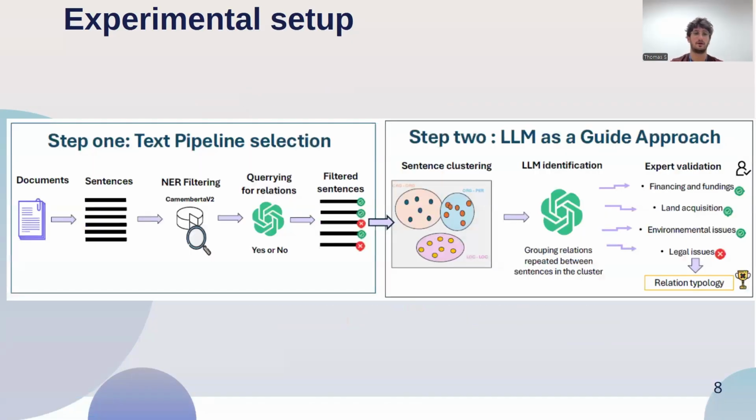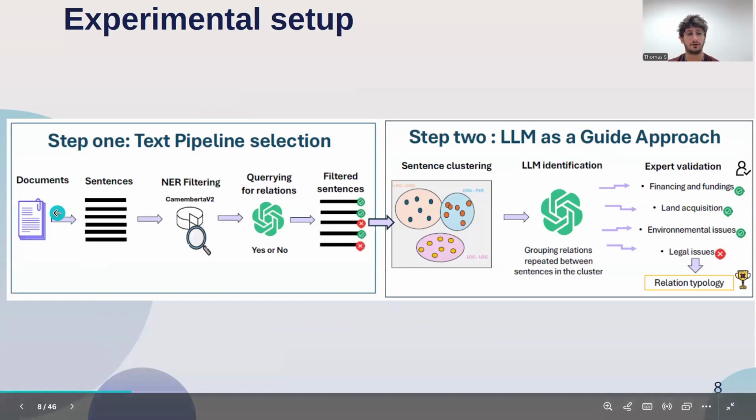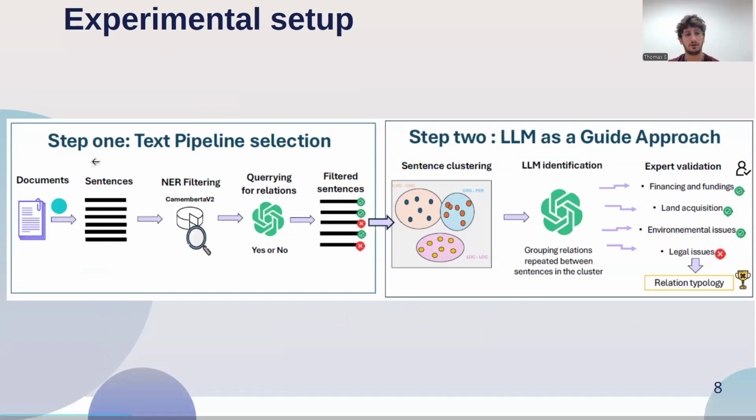So what is our pipeline? We start with entire documents, which could be several pages. We split them into sentences. We use a model trained for named entity recognition in administrative documents to make a first filter. So we only keep the sentences that have at least two entities or more.